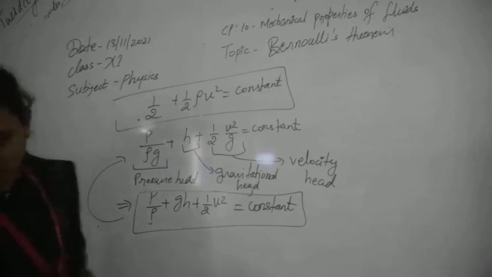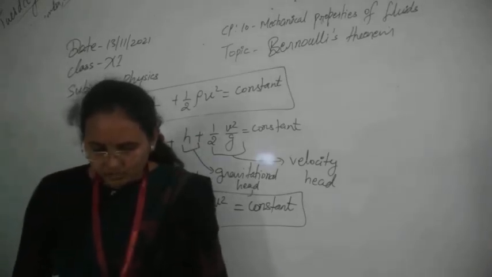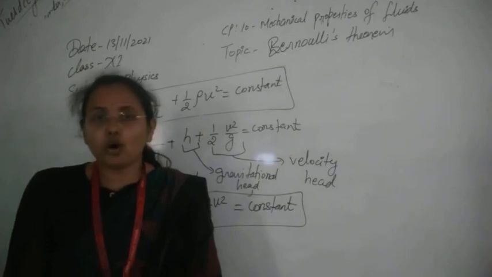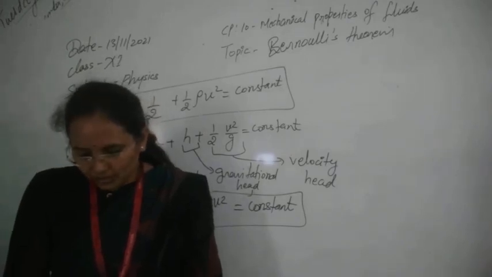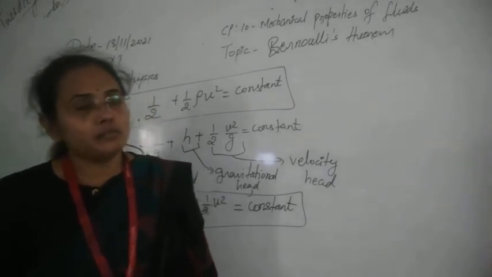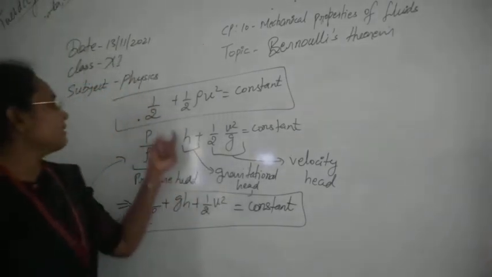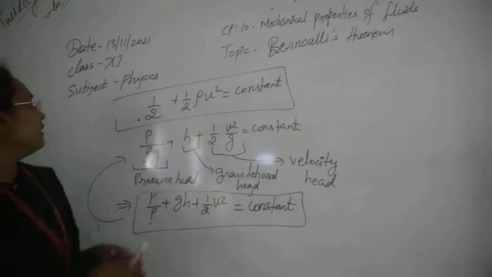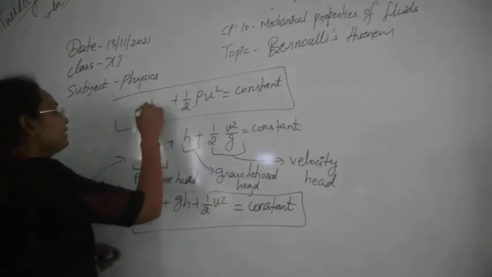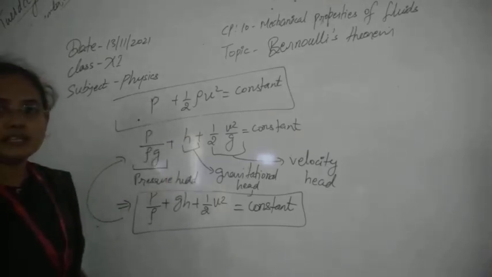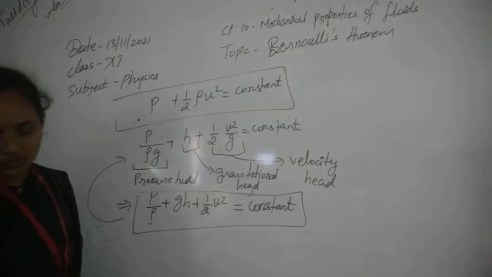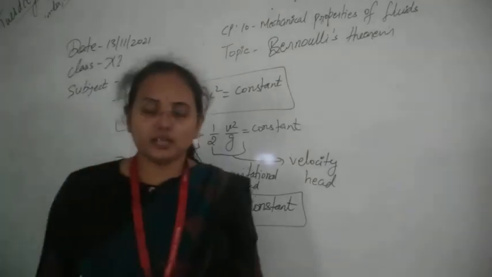So we can state Bernoulli's theorem again as: in a streamline flow of an ideal liquid through a horizontal tube, the velocity increases where the pressure decreases and vice versa. Sorry for that, this would be P. Whenever the pressure increases, velocity will decrease. So this is our concept of Bernoulli's theorem.